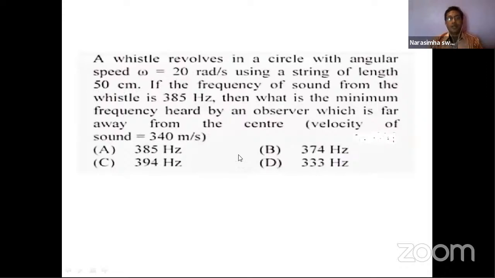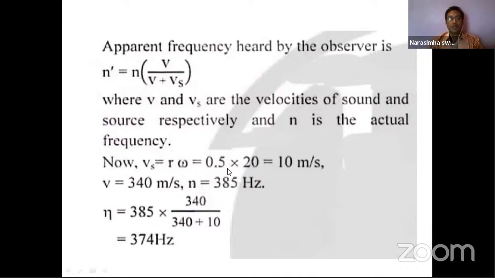So 0.5 meters times 20 radians per second, multiplying this we get 10 meters per second, that is the velocity of the source we are calculating here.